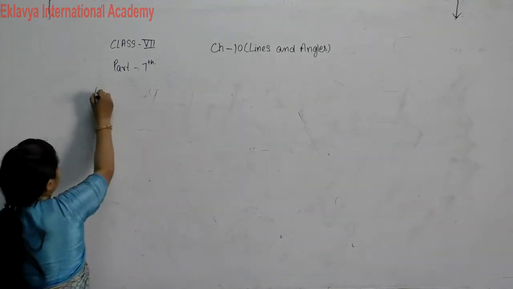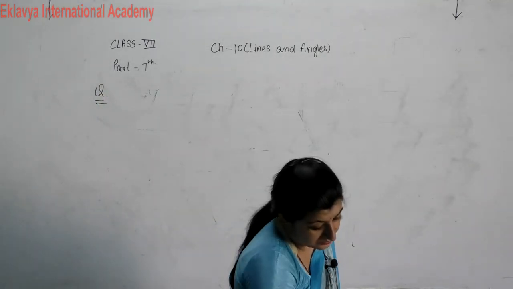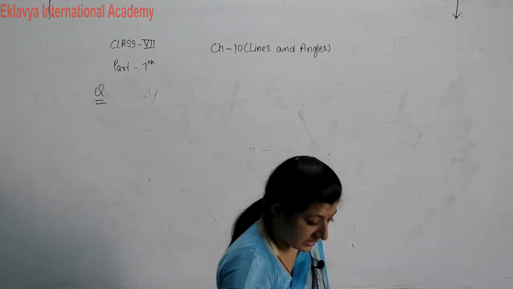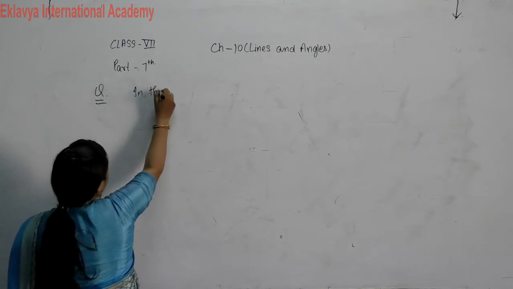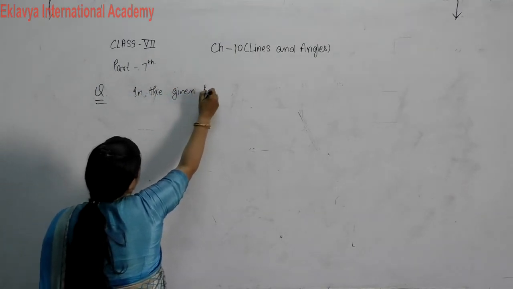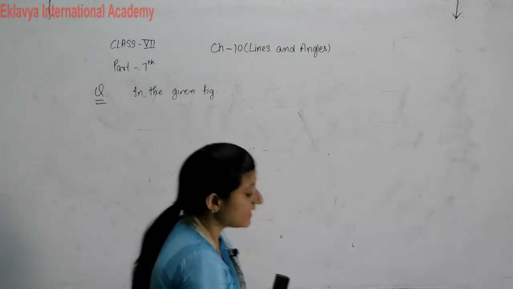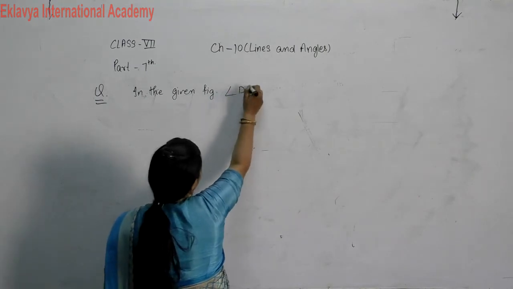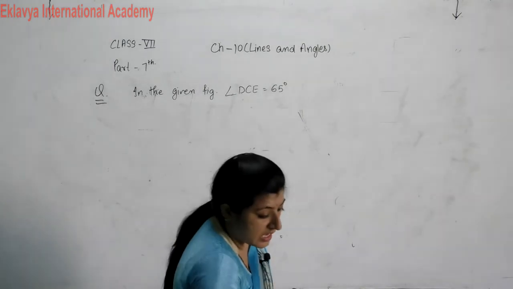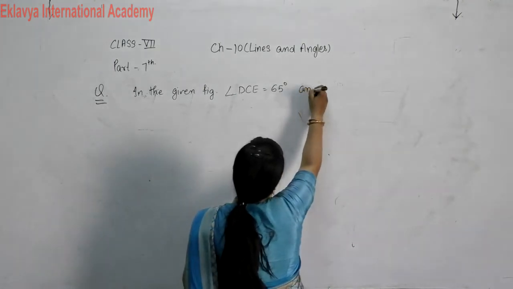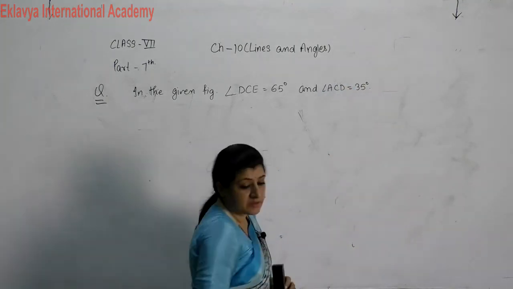Next example. In the given figure, angle DCE is equal to 65 degrees and angle ACD is 35 degrees.